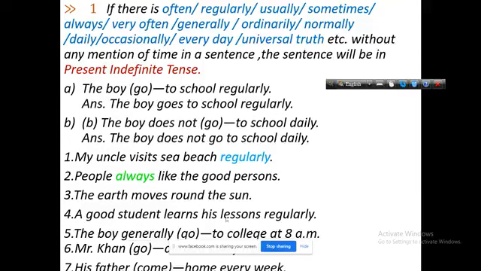The earth moves round the sun. Here the earth moves round the sun is the universal truth sentence. So, this sentence is in present indefinite. The earth moves round the sun. In the same way, we will get more examples here.